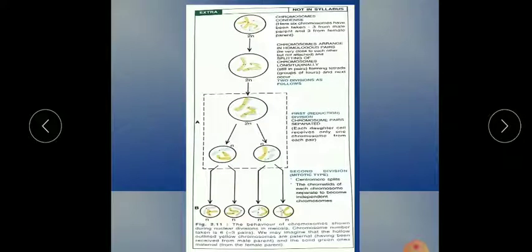Here you can see the picture. It is extra, not in your syllabus, but I'm just telling you. The first picture shows a diploid cell, 2n, with the chromosomes in condensed form.